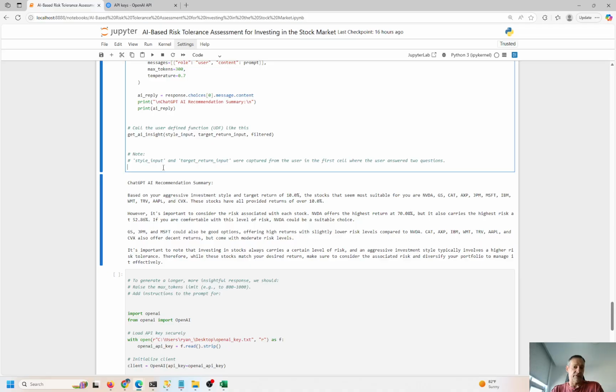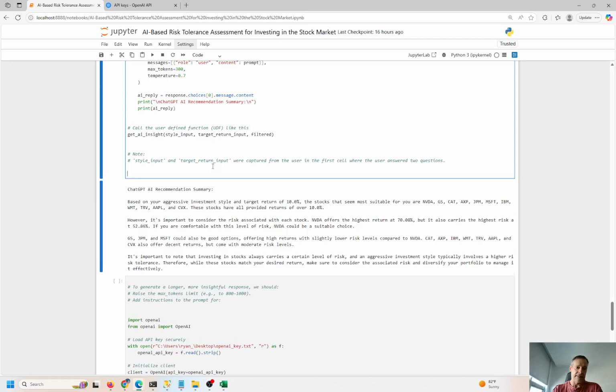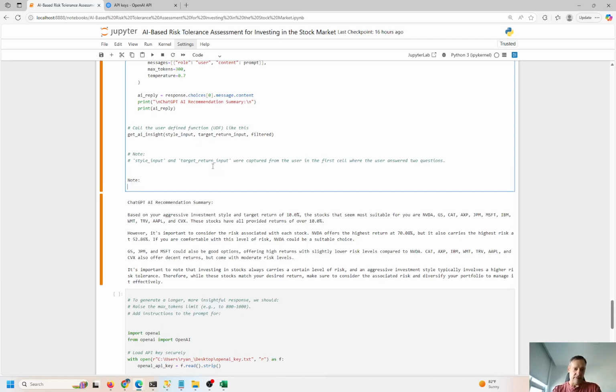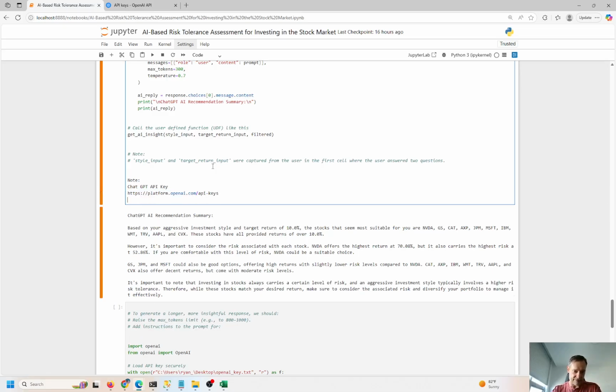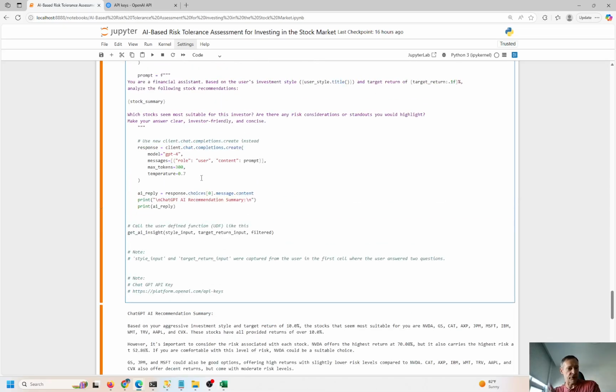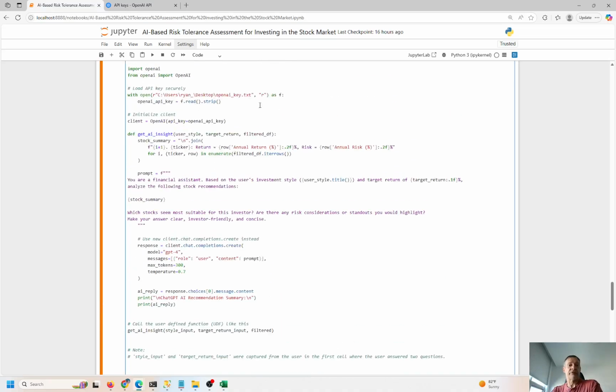Style input and style return. Yeah, so I explained that the style input was what we selected originally, and style return were captured from the user at the beginning. And that's the key. So you can get that from there. I'll share that with you guys, and you'll have all this code too. So very easy. Just go ahead and put the API key in a text file. Mine is on my desktop. You can have this on the network drive. You can have this wherever you want.